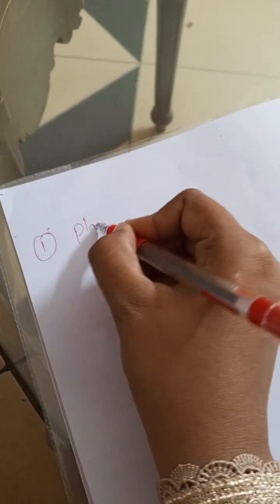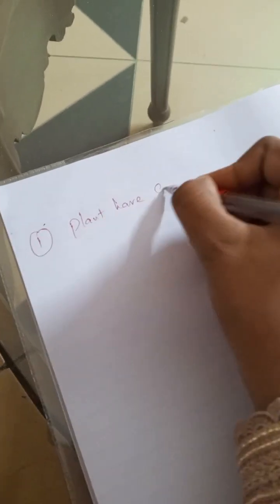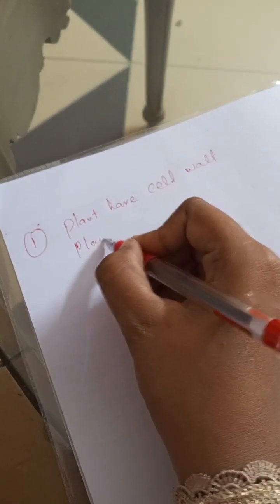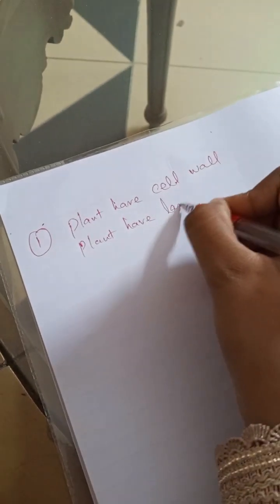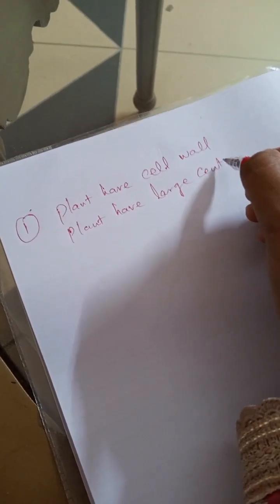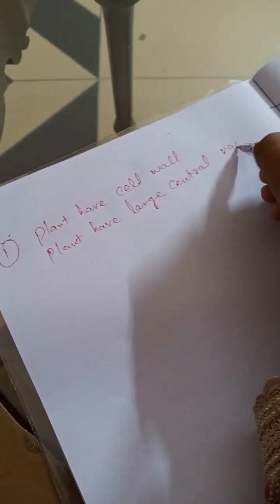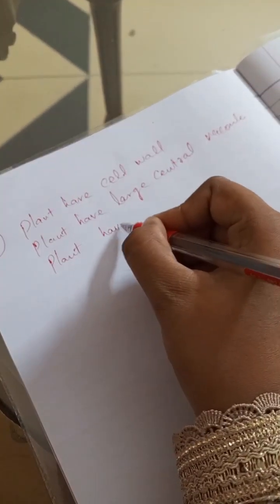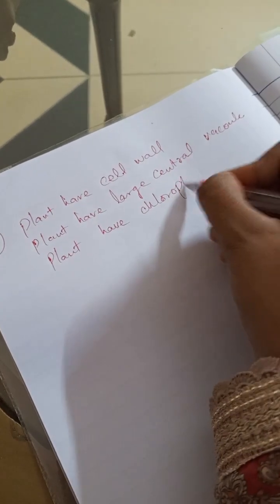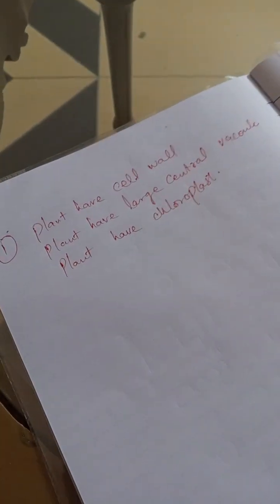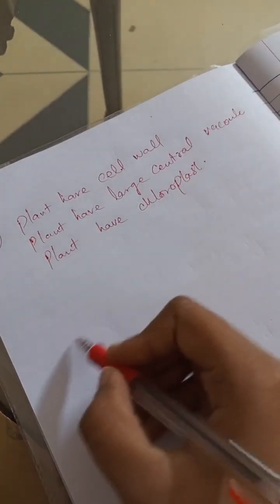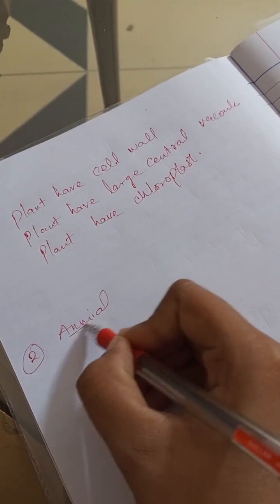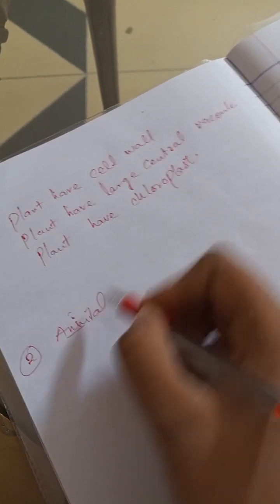Coming toward the key points of the topic, the difference between plant and animal cells. The very first one is plant cell has a cell wall and animal cell doesn't have a cell wall, and the reason is the large central vacuole. Plant cell has a large central vacuole. On the other hand, animal cells have small vacuoles whose function is to store water and nutrition inside the cell. Plants have the chloroplast which contains chlorophyll, which is helpful for the production of food by the process of photosynthesis.